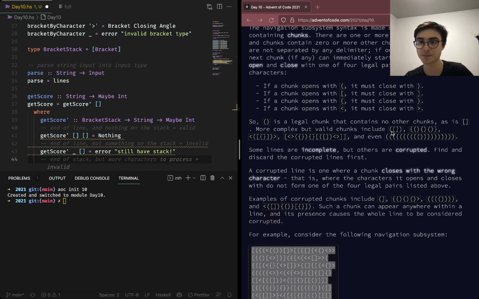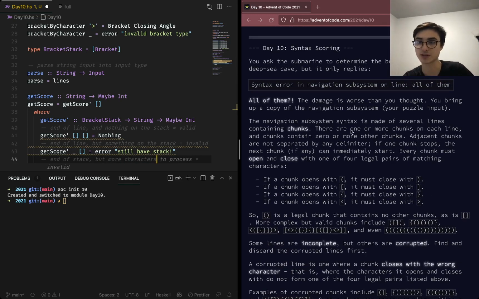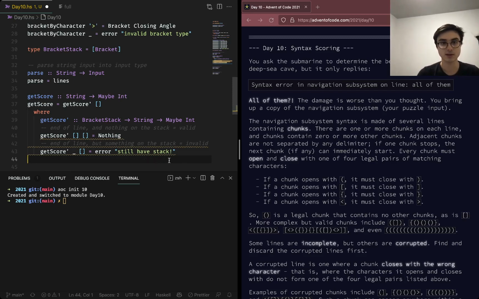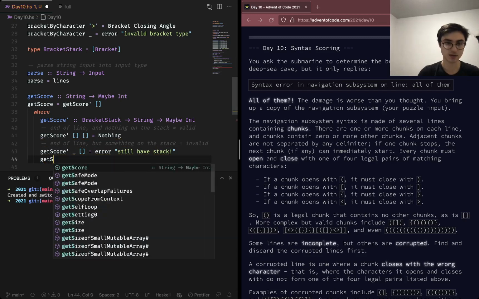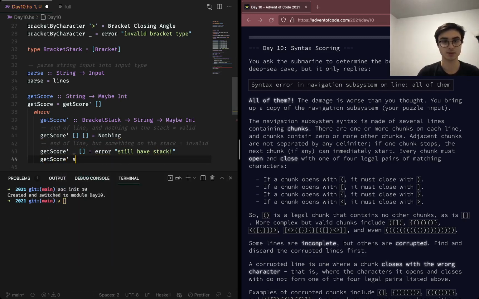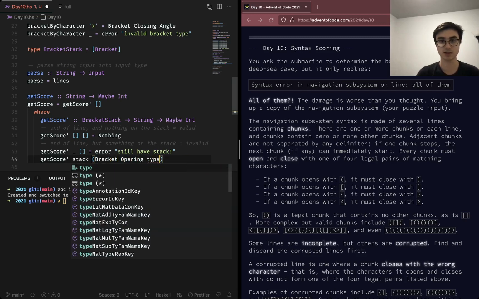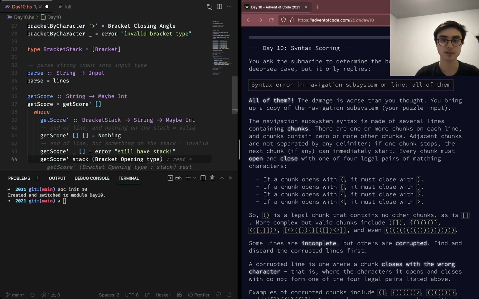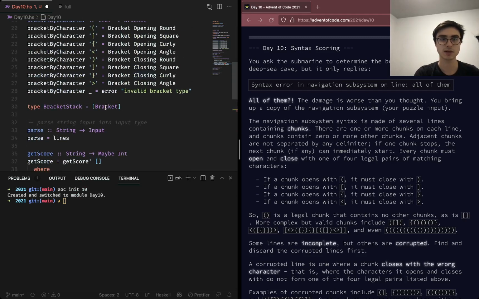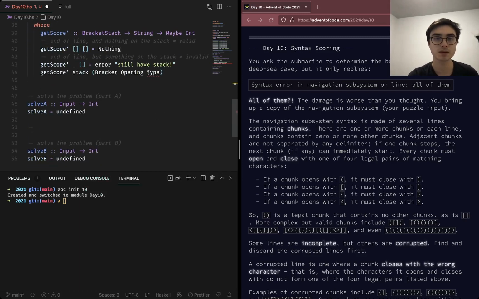Well, I guess it would be chunks. Yeah, there's one or more chunks on each line. That's fine. So I'm not even going to cover that case. So now what we should do: getScore stack, and then opening, let's see, bracket opening type is going to be, and this just needs to be a bracket type, actually. Bracket type equals getScore.